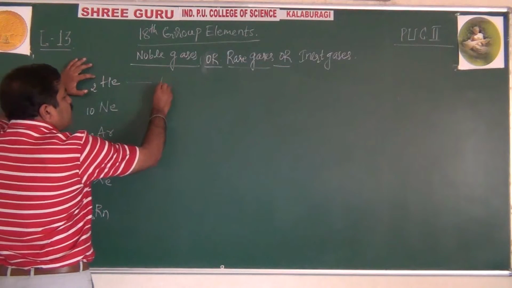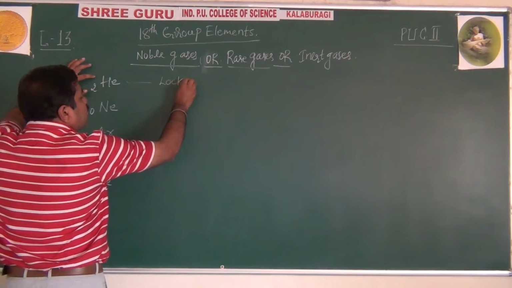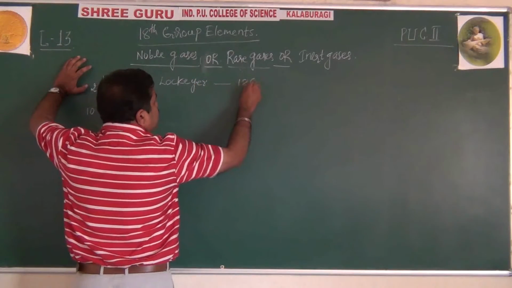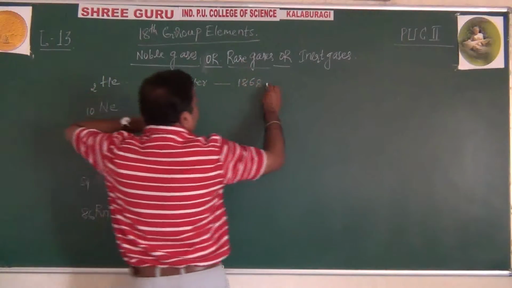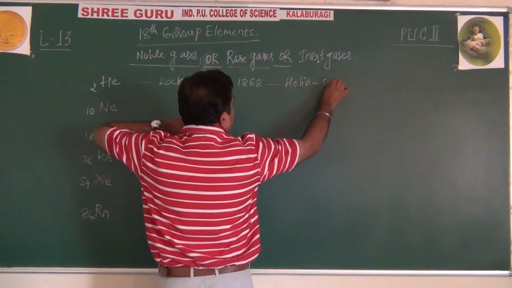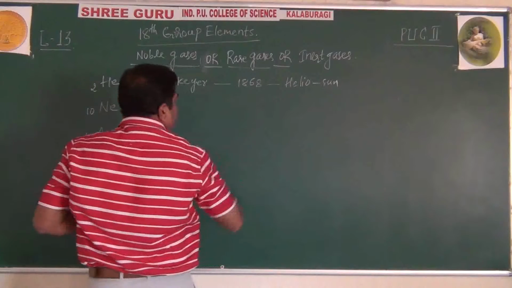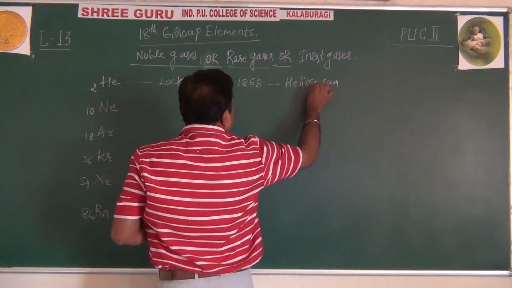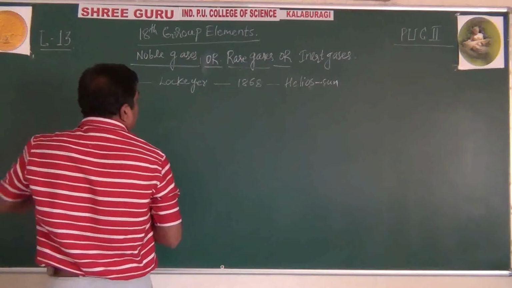Helium was discovered by the scientist Lockyer in the year 1868. The name comes from Helios, which means sun's atmosphere. This is extra information I am giving you, students.